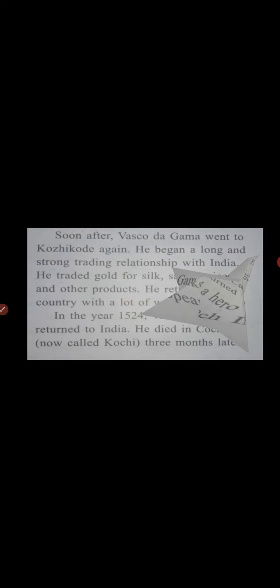Soon after, Vasco da Gama went to Kozhikode again. He began a long and strong trading relationship with India, and he traded gold for silk, satin, spices and other products. Then Vasco da Gama returned to his country with a lot of wealth.